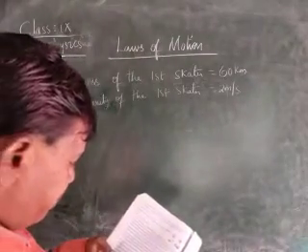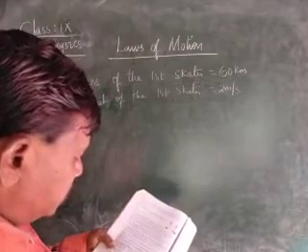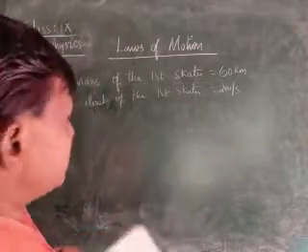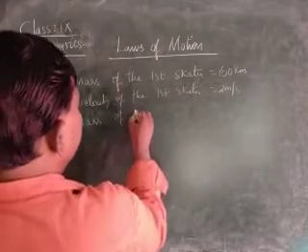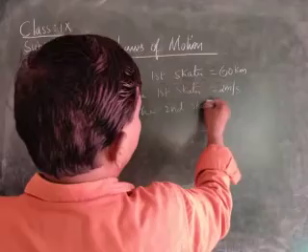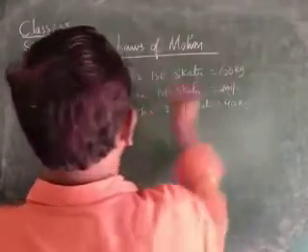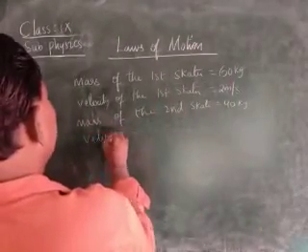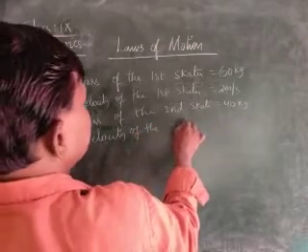And here he is asking what is the velocity of the other skater whose mass is 40 kg. Mass of the second skater is equal to 40 kg. He is asking you what is the velocity of the second skater.